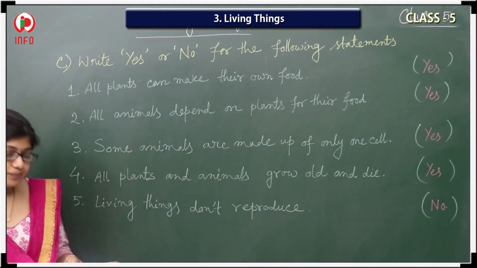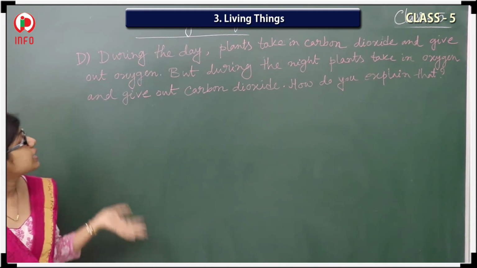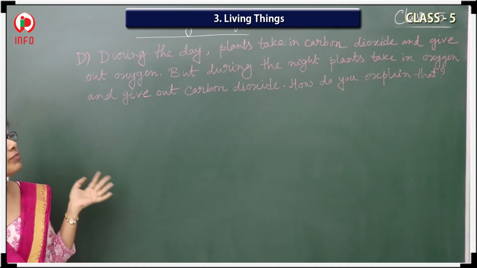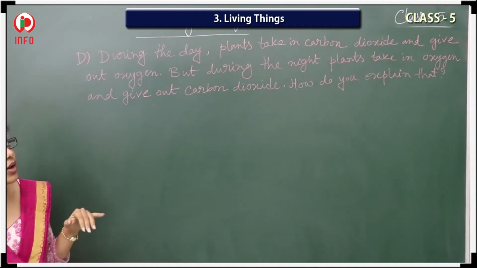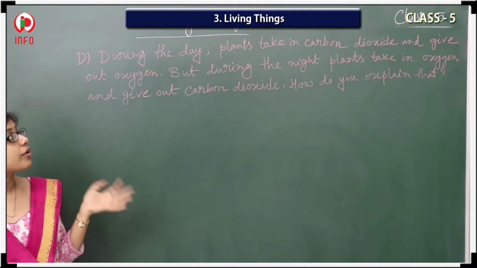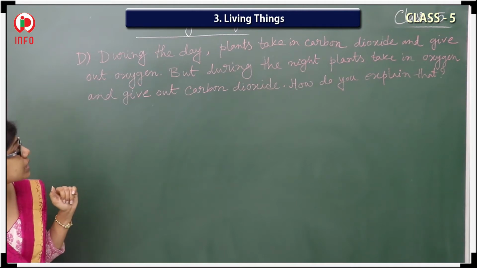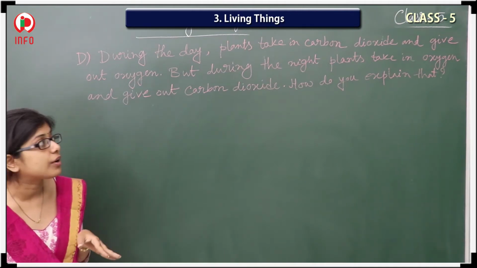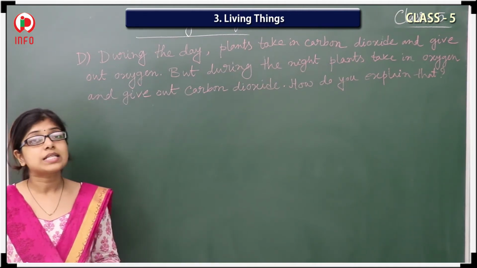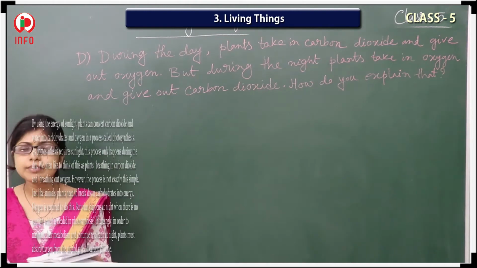Now we will discuss the D bit. During the day, plants take in carbon dioxide and give out oxygen. But during the night, plants take in oxygen and give out carbon dioxide. How do you explain that? Are you able to explain that?